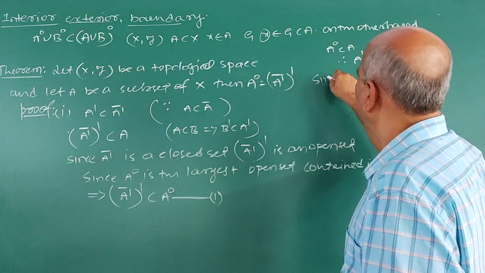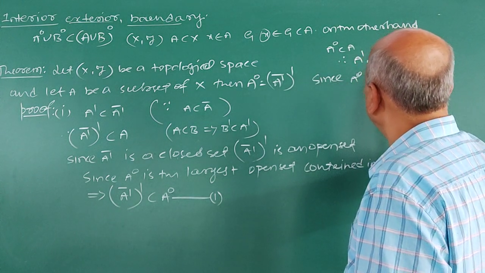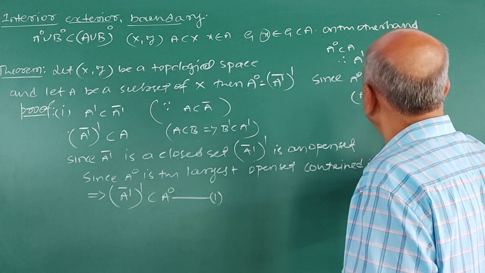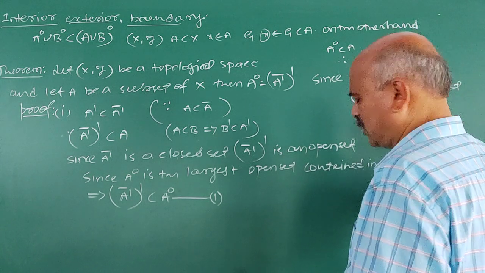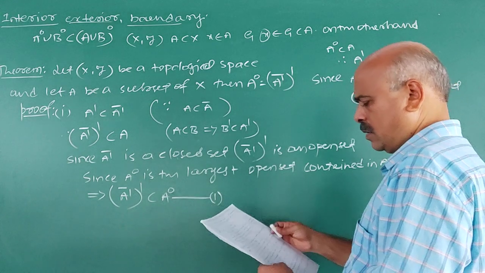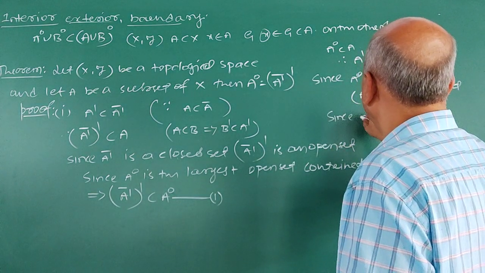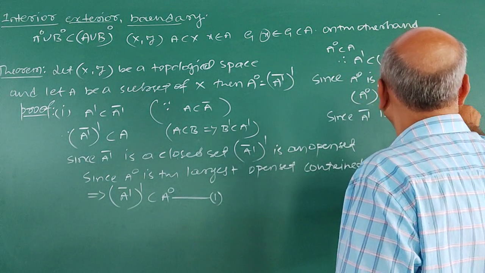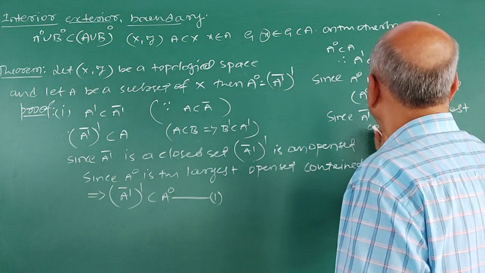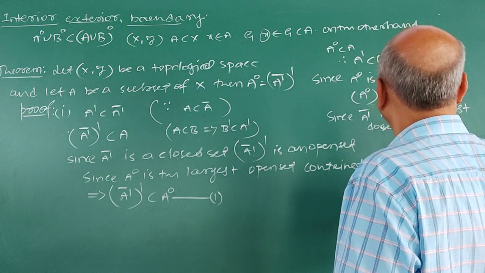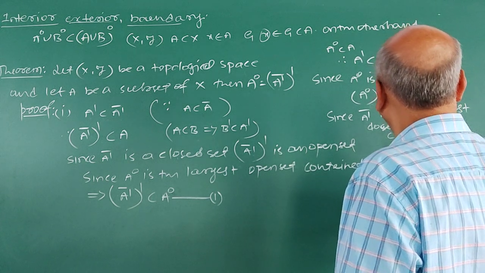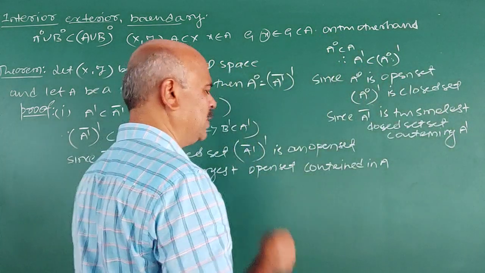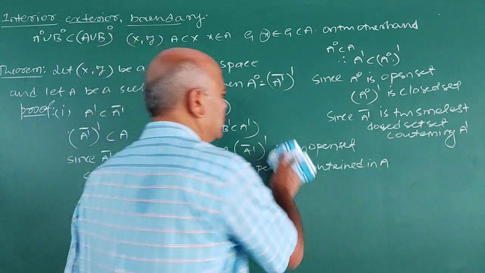It is a closed set, since interior A is an open set, so the complement of interior A is a closed set. Since A dash closure is the smallest closed set containing A dash, by the definition of closure of a set.